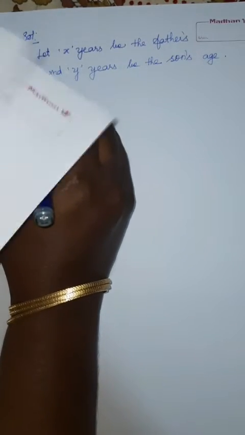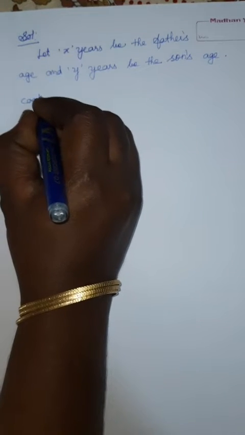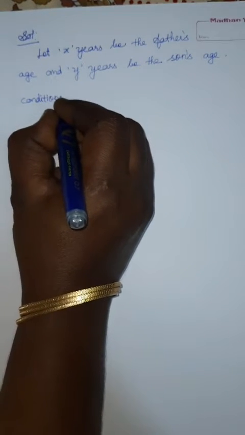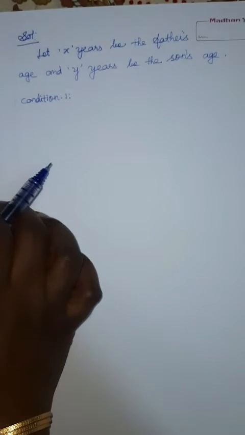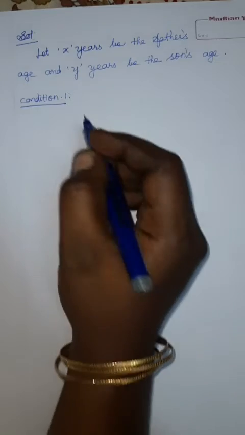Now condition 1 is: father's age is 6 times his son's age.